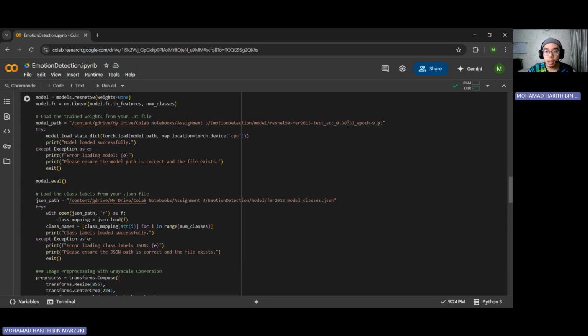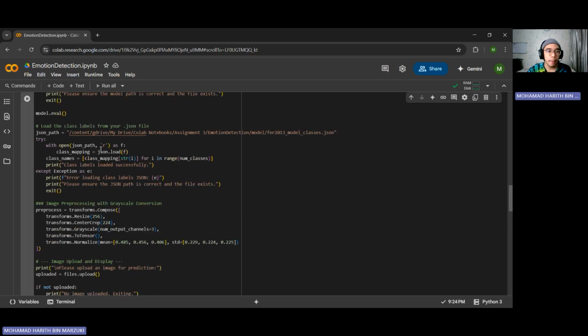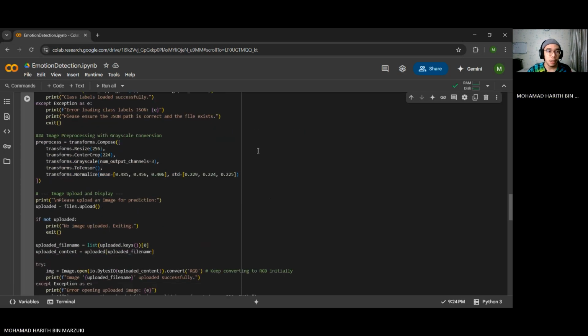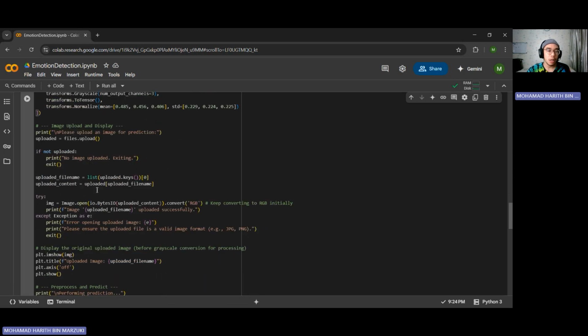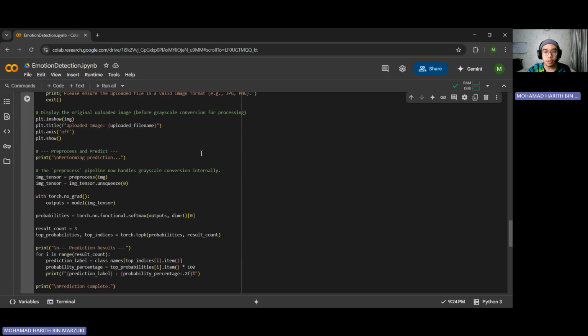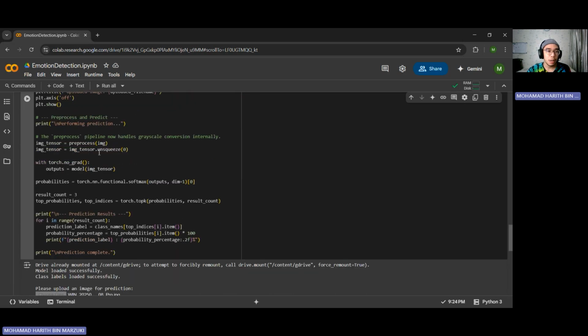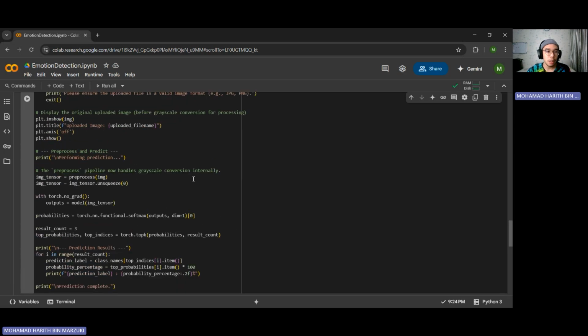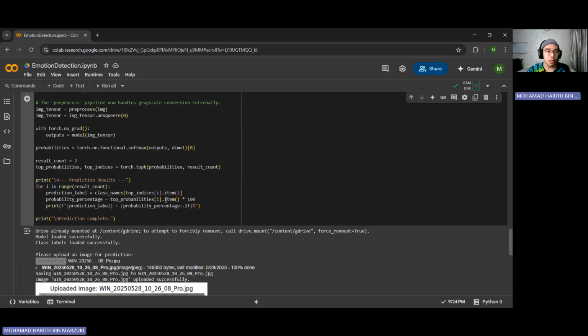As you can see, this is the name of the file. Next we load the class label, which is the JSON file. Then here we prepare the settings for the pre-processing first. So we resize, we center crop, we set it to grayscale later, and also normalize it. This part here is to upload the image. Down here is to display the image first, so that it is easier for us to see the image we uploaded. And then down here is where we pre-process the image. Lastly is where we start showing the prediction result.